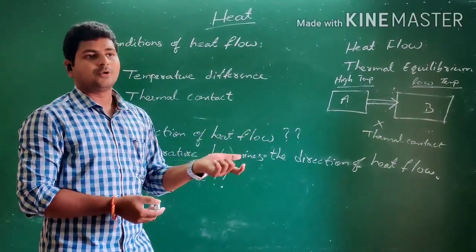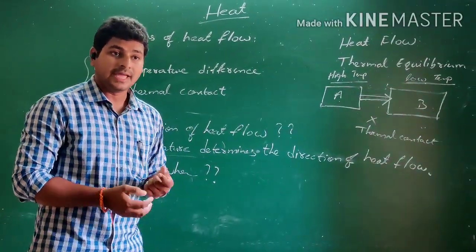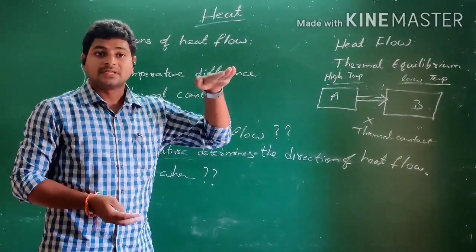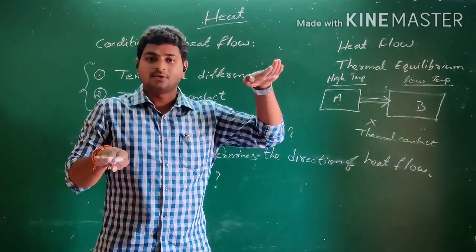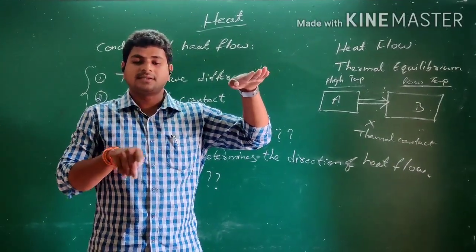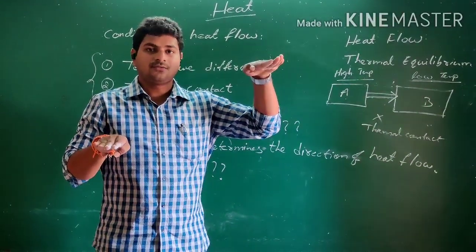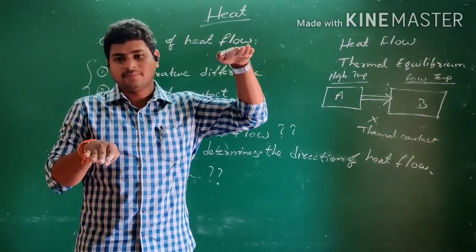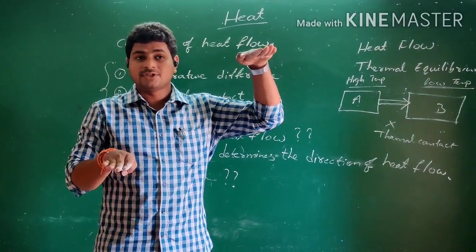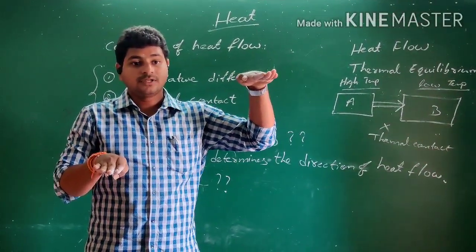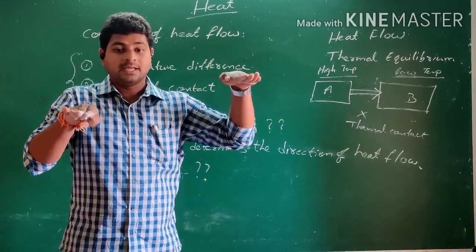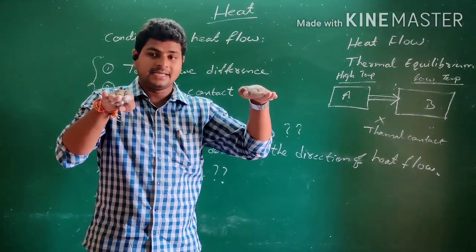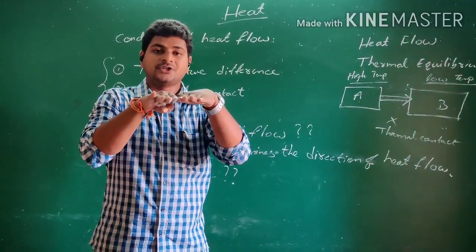Yes, high temperature body loses heat, low temperature body gains heat, and this will be a continuous process until, so this is high temperature body, this is low temperature body. If you establish a connection between them, heat flows. I am showing these elements. High temperature body loses heat, low temperature body gains heat. This will happen until both the bodies attain same temperature.